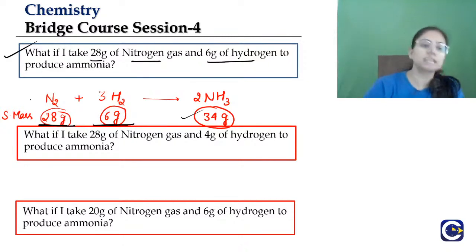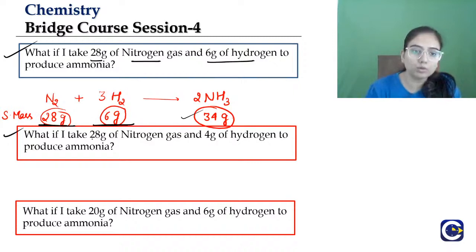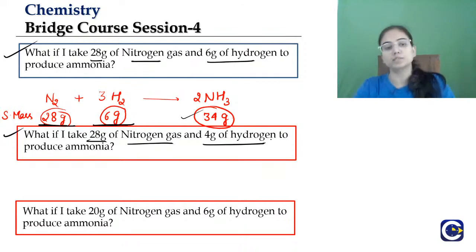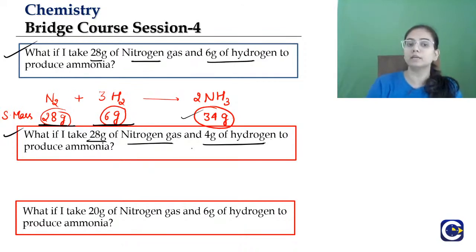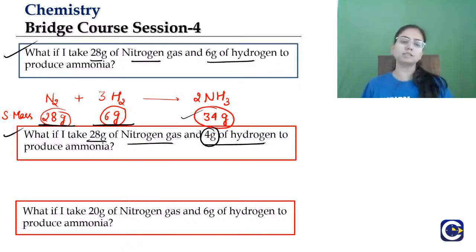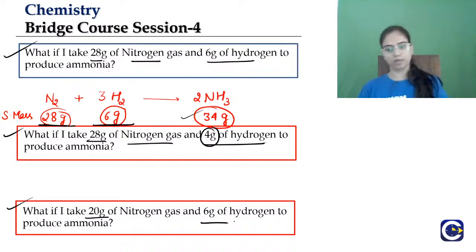So, let's move to the second. What if we take 28 gram of nitrogen gas and 4 gram of hydrogen to produce ammonia? Now you see, nitrogen is 28, but the hydrogen is 4 gram. Let's just not think about anything else. Just focus on the statements, what these questions are literally asking. Next is, what if we take 20 gram of nitrogen and 6 gram of hydrogen to produce ammonia? What will happen then? What will happen, students?